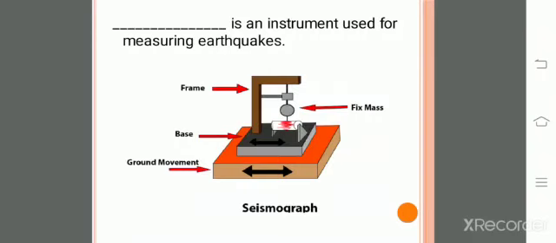Next comes: dash is an instrument used for measuring earthquakes. So the seismograph is the instrument which is used to measure earthquakes. Fine. And how do we know the intensity of the earthquake? That is through the Richter scale. Like for an ECG, the heartbeat is drawn on a graph, the same is the case with the seismograph. This is the instrument used to measure earthquakes, and the intensity of that earthquake is measured on the Richter scale.